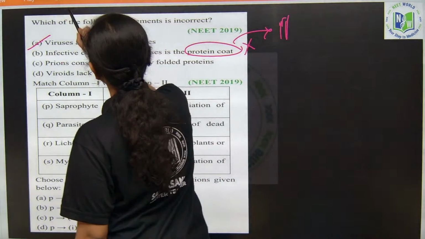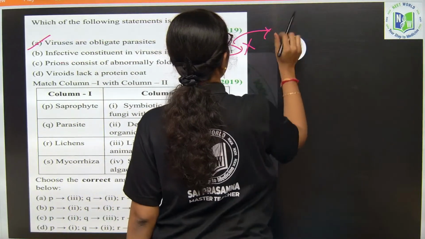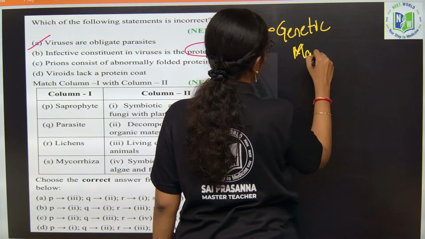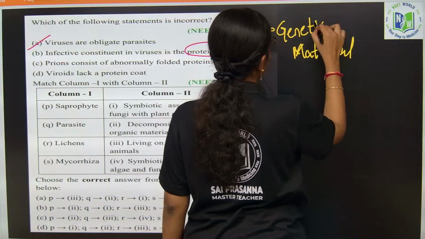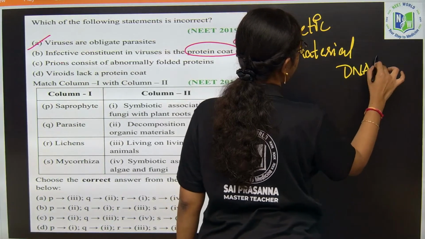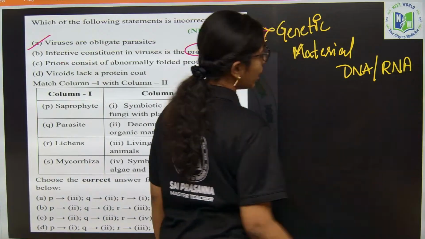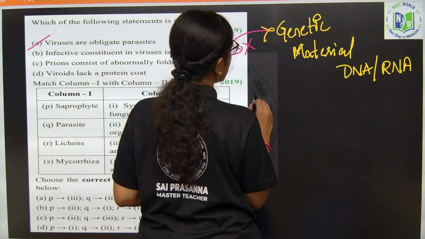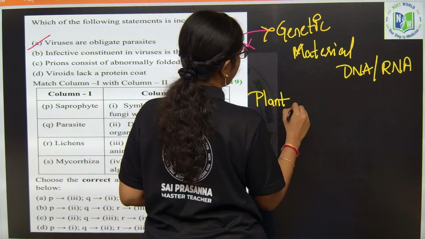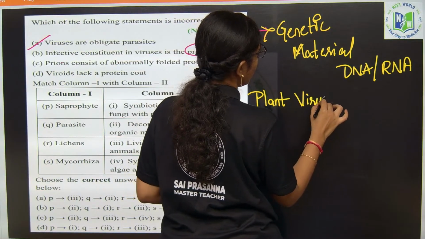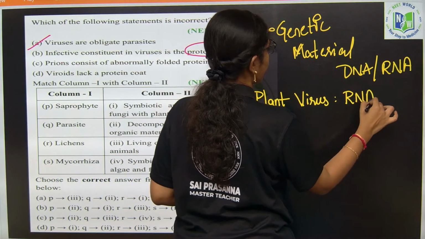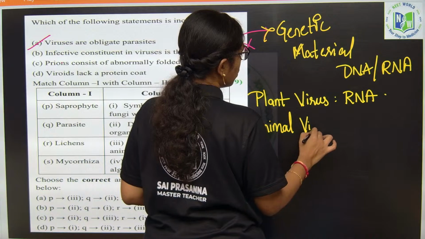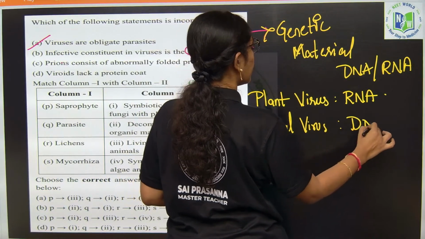Okay. Infectious parts are what? Genetic material, be it DNA or RNA, but not both of them. Most of the plant viruses which are causing plant infections will have the genetic material RNA. Animal viruses will have the genetic material DNA, most of them.